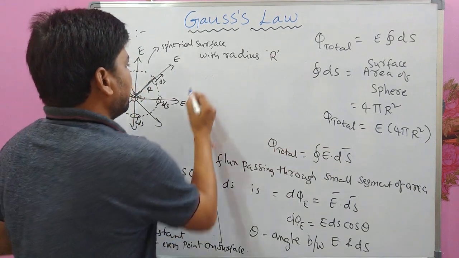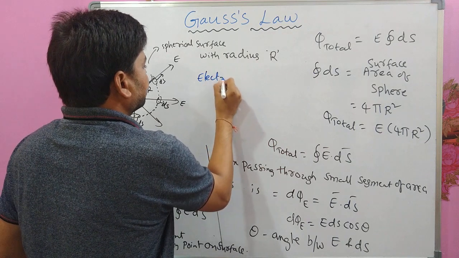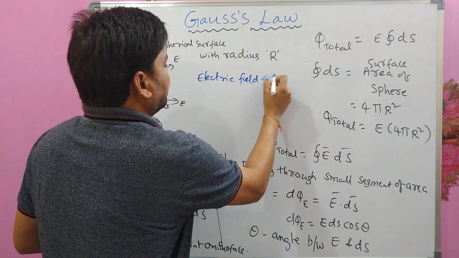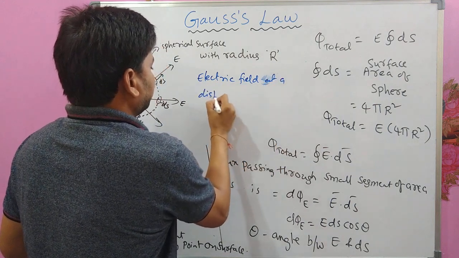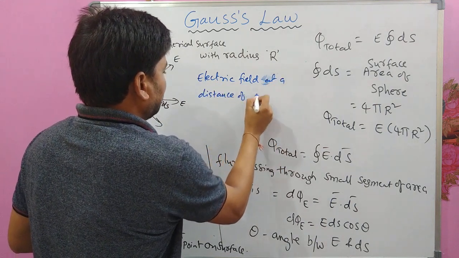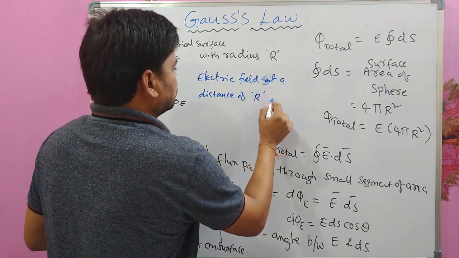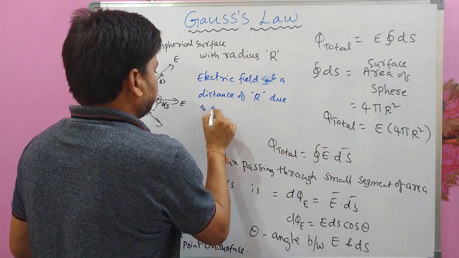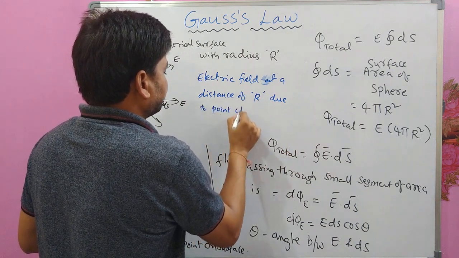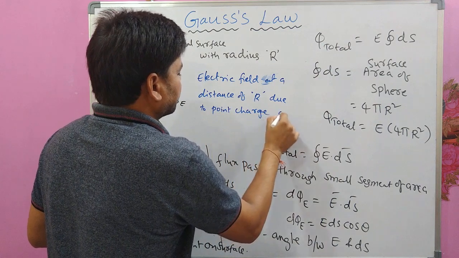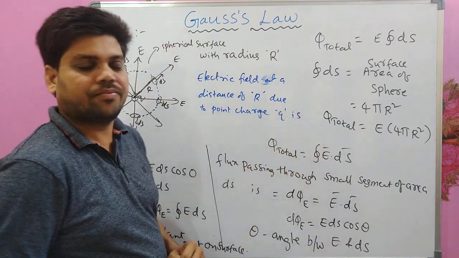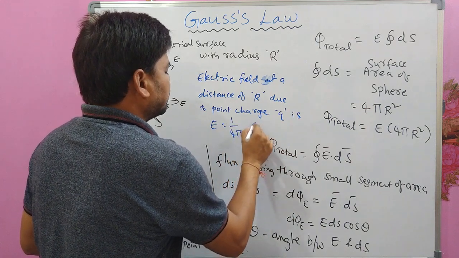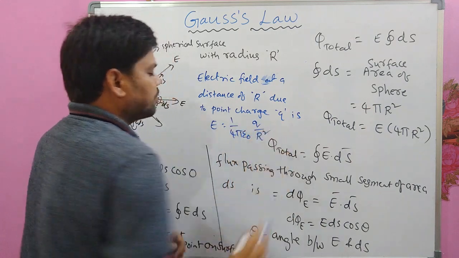That electric field at a distance of r due to point charge Q is E equal to 1 by 4 pi epsilon naught Q by r square.